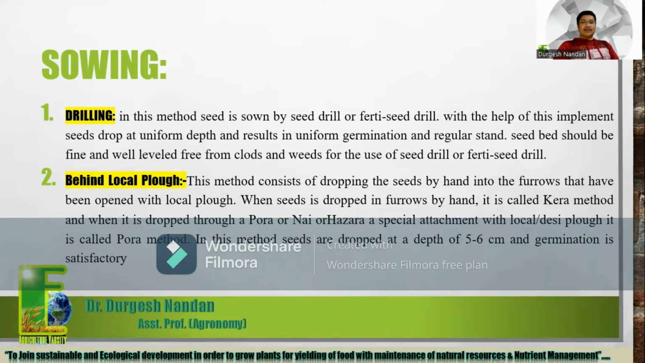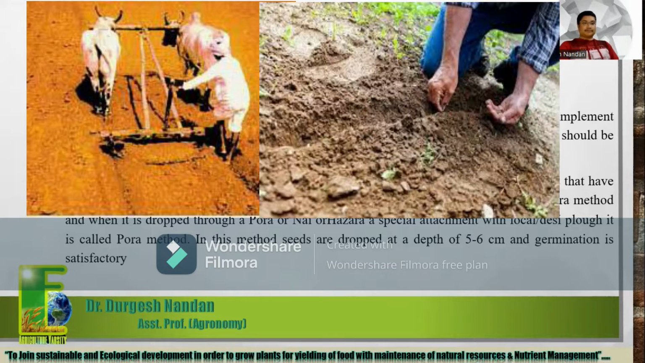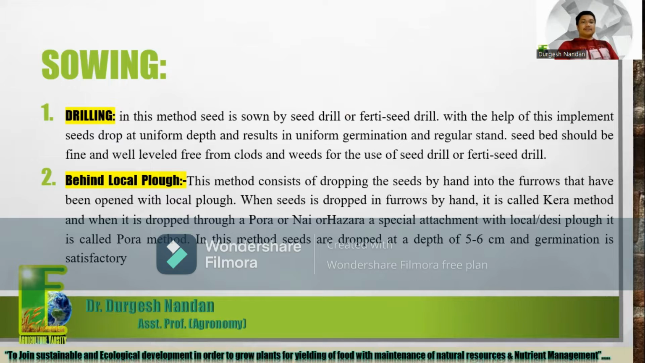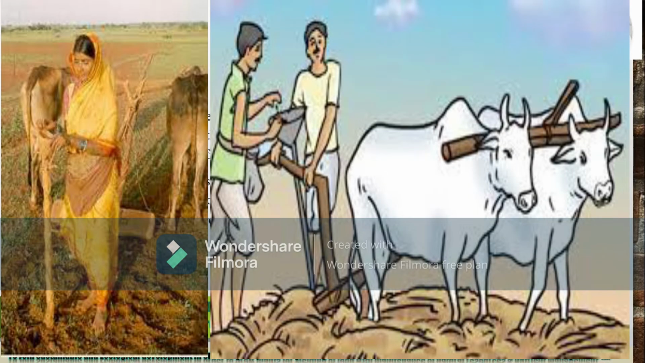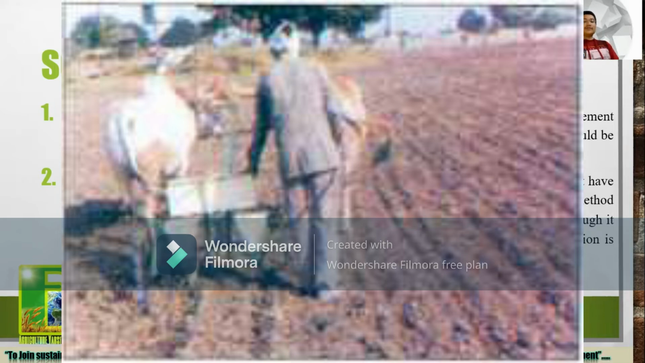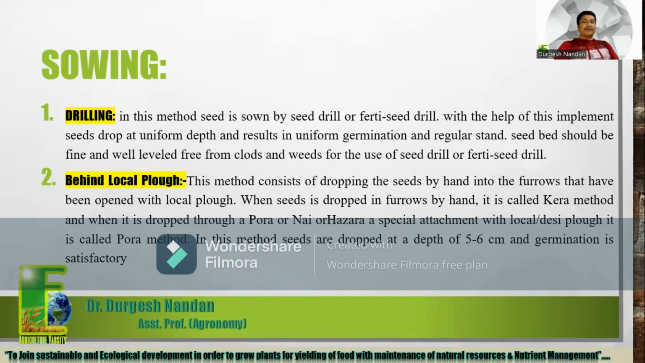The second is behind the local plow. This method consists of dropping the seeds by hand into the furrows that have been opened by the local plow. When seeds are dropped in furrows by hand, it is called the Kera method. When it is dropped through a pora, nai or hazara, a special attachment with the local desi plow, it is called the pora method. In this method, seeds are dropped at a depth of 5 to 6 centimeter and germination is satisfactory.